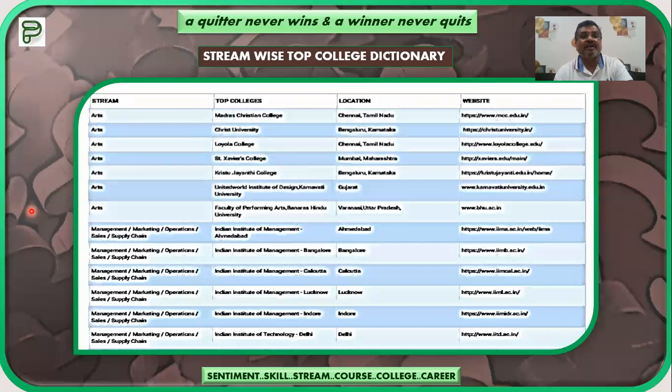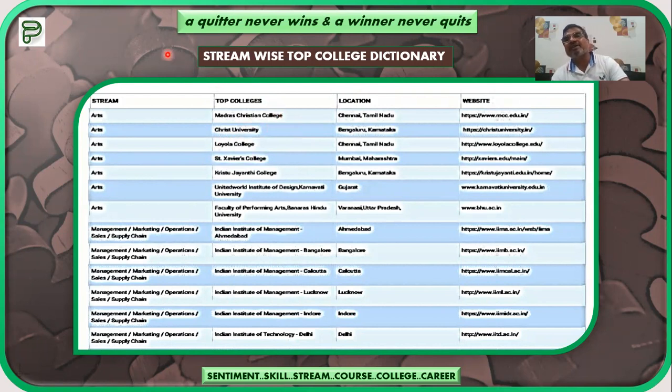Then secondly, the Streamwise top college dictionary. This is the Streamwise top college dictionary. So you will be getting the names of the top colleges, their location, their website addresses, along with the stream, like for arts or management. So what are the different colleges? You will be getting Loyola College, Tamil Nadu, Chennai. Similarly, you will be getting the complete list of the top colleges.